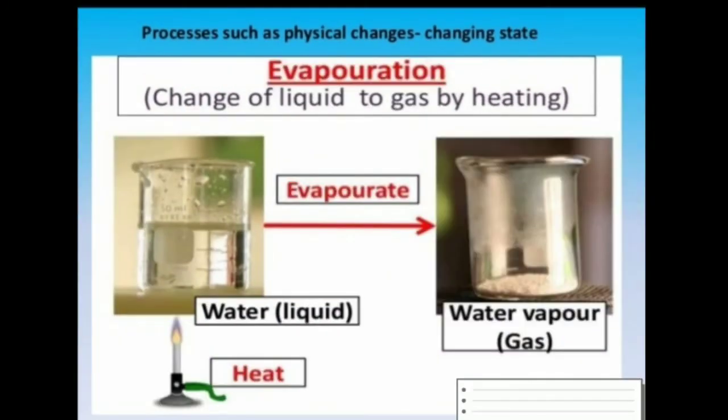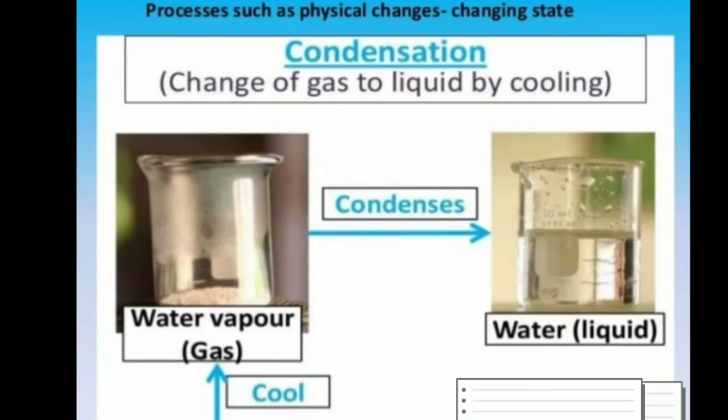When we heat the water, we will get the water vapor that is in gaseous phase. That is also the physical change because we are not getting any new substance. Also, by the process of condensation, we can again change the gas to the liquid by cooling it. We call it the condensation process. So, we can say that the change of state is physical change and it is also reversible change.